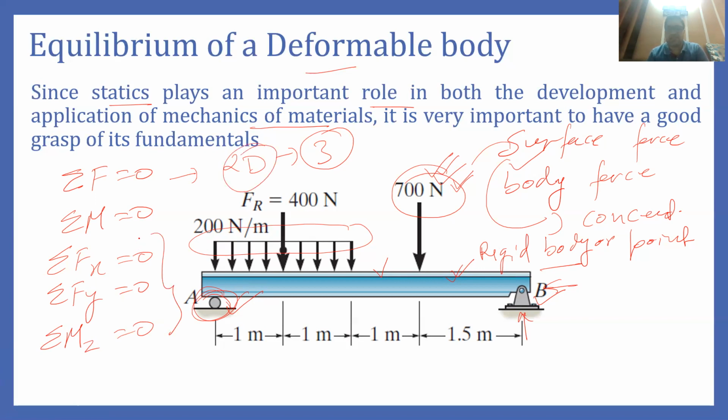So these three equations we generally use in the two-dimensional body. When we analyze a three-dimensional body, these equations become equivalent to 6. In that case, we have three force equations in all three axes, x, y, z. Similarly, we have three equations of moment along the x-axis, y-axis, and z-axis. So that is about the statics.